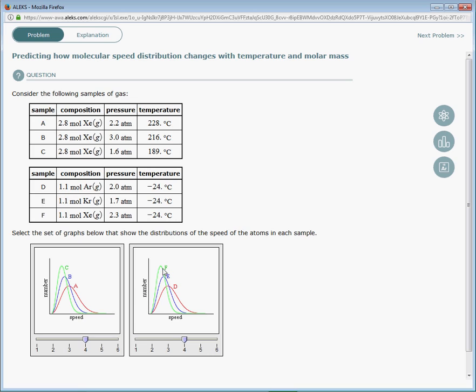Here we have an example of F, which is xenon moving the slowest, followed by E, which is krypton moving the second slowest, followed by argon, the smallest molecule, which is moving the fastest, and this is the correct answer.